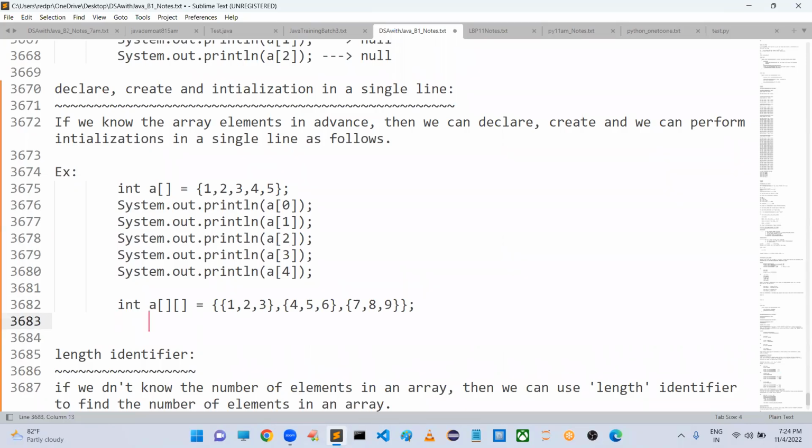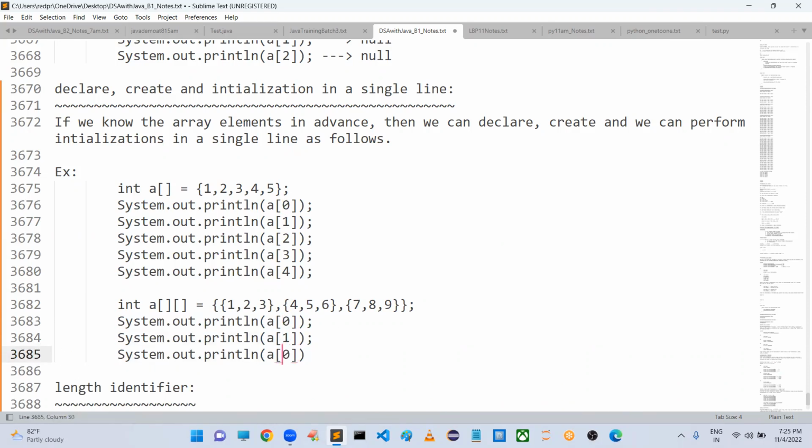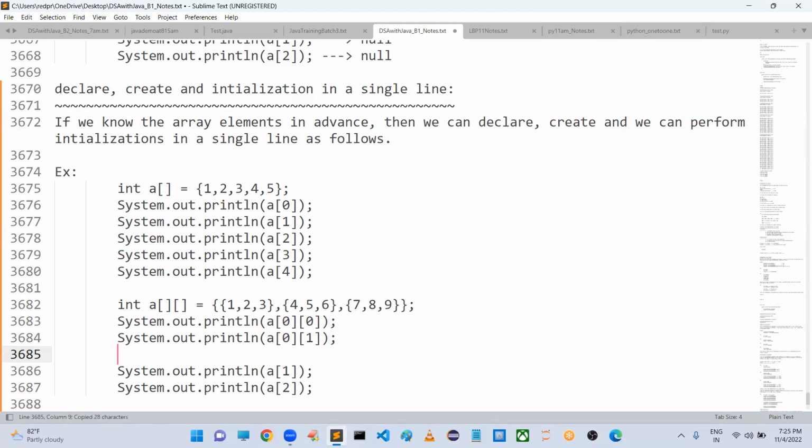But in this case, how can you do it? Already we know that syntax format, right? A of 0 represents the 0th row. How many rows are there here? 3 rows are there. A of 1 represents the second row, and A of 2 represents the third row. Like this we have. 0, 0 indicates the first element in the first row, and the next indicates the second element in the first row.